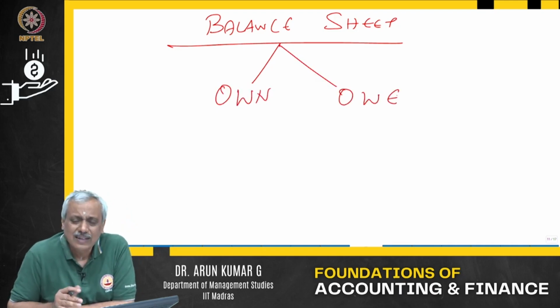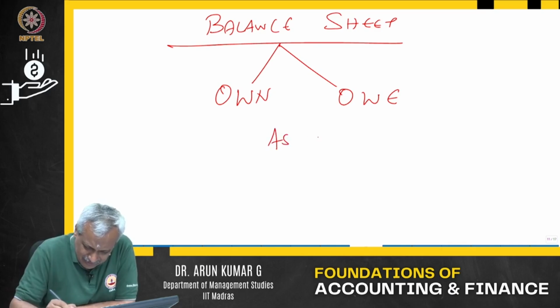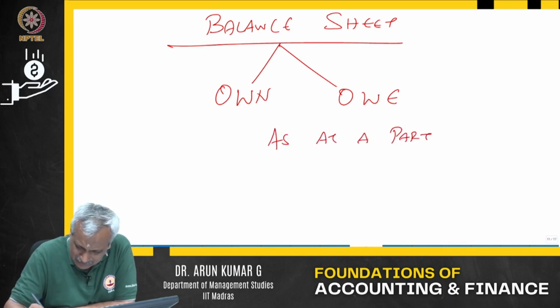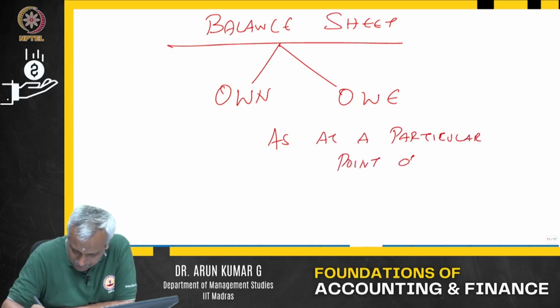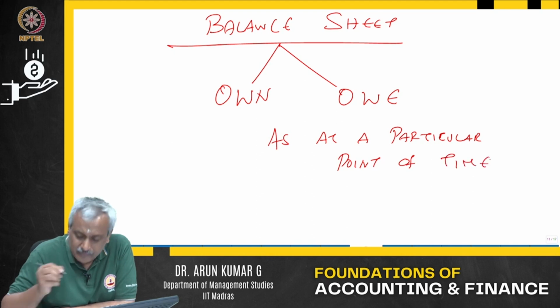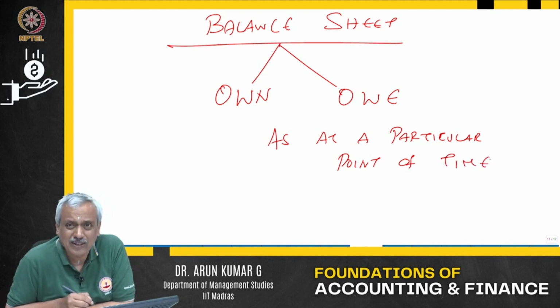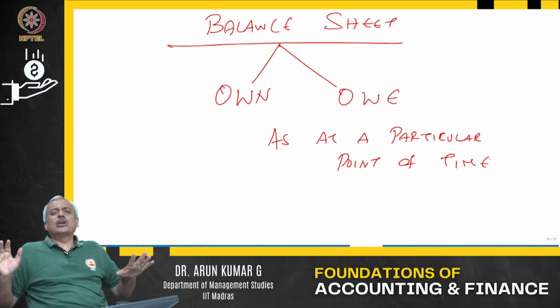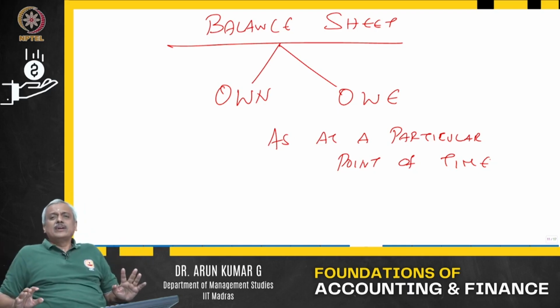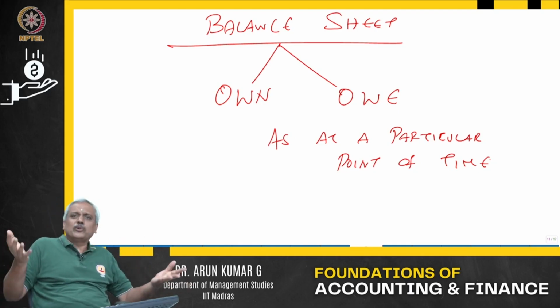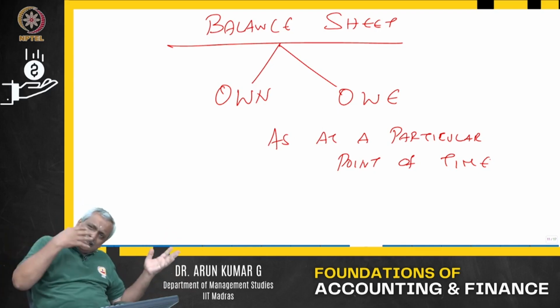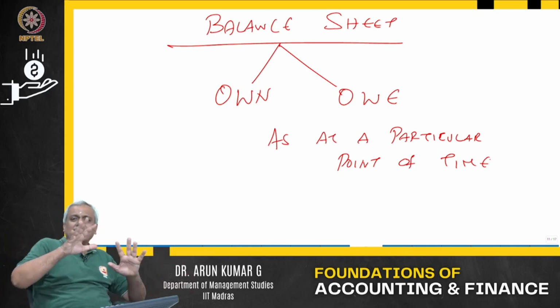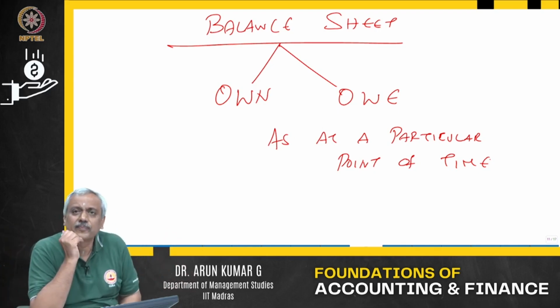That is all, as at a particular point of time. As of today, what you own and what you owe. As of tomorrow, what you own and what you owe. As of yesterday, what you own and what you owe. That is all the balance sheet gives.